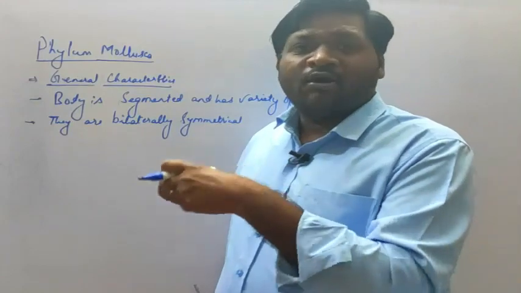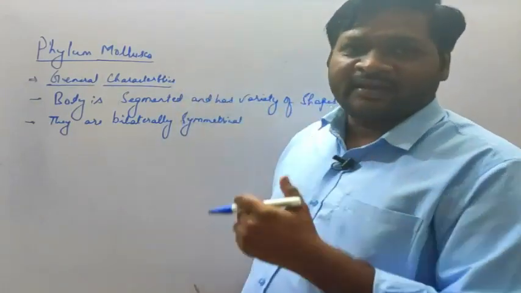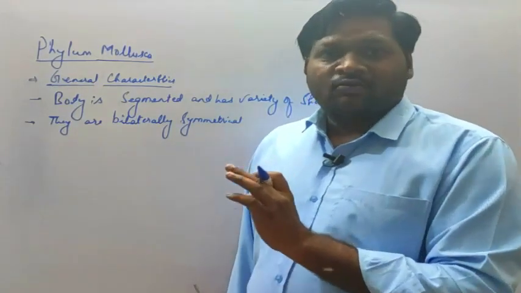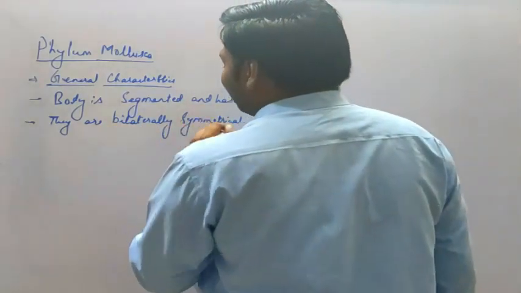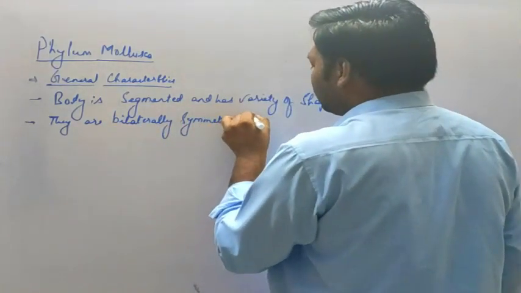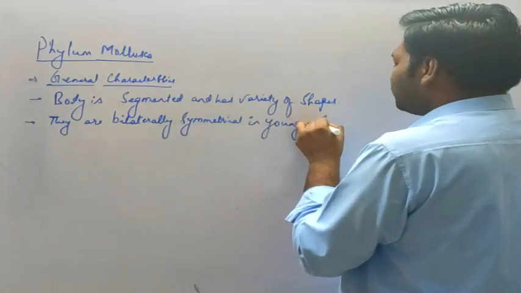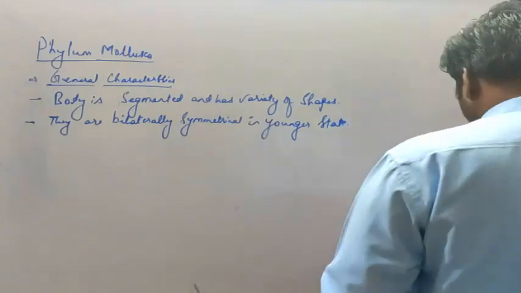This point we have also discussed during the first parameter, that was symmetry. In symmetry we have seen about amoeba and the adult snail. They are asymmetric in nature. So here they are bilaterally symmetrical in the younger stage, or at the time of their development.